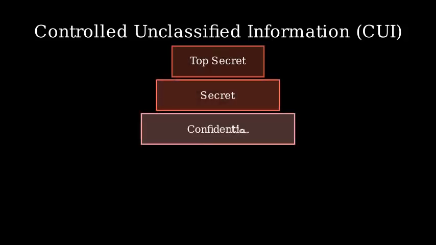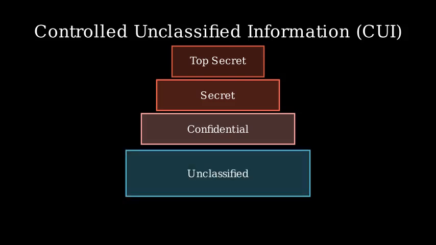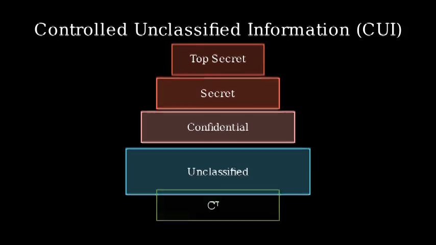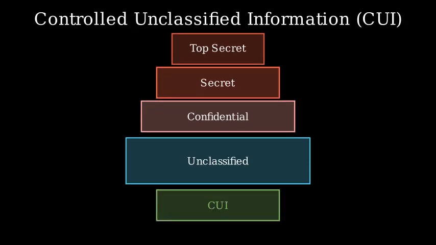Let's learn about Controlled Unclassified Information, or CUI, and understand what makes it unique. To understand CUI, let's first look at how it fits into the broader classification system. At the top, we have classified information like top secret, secret, and confidential. Below that is unclassified information. Within unclassified information, there is a special category called Controlled Unclassified Information, or CUI.